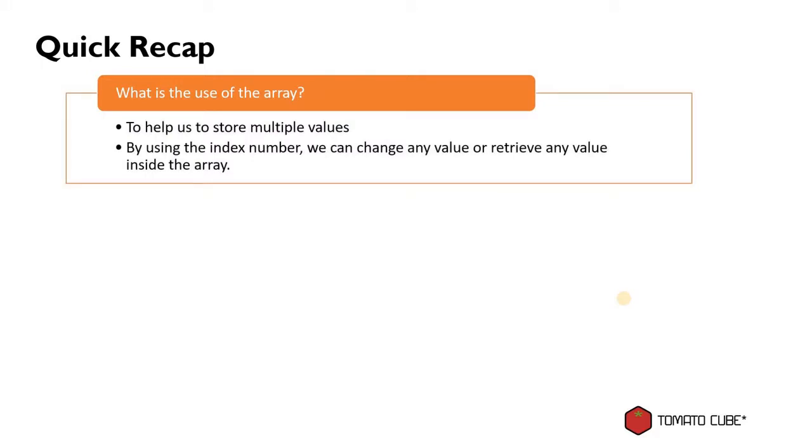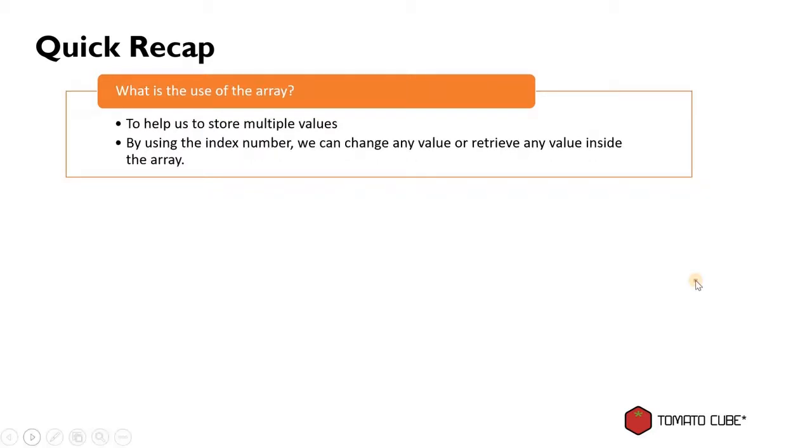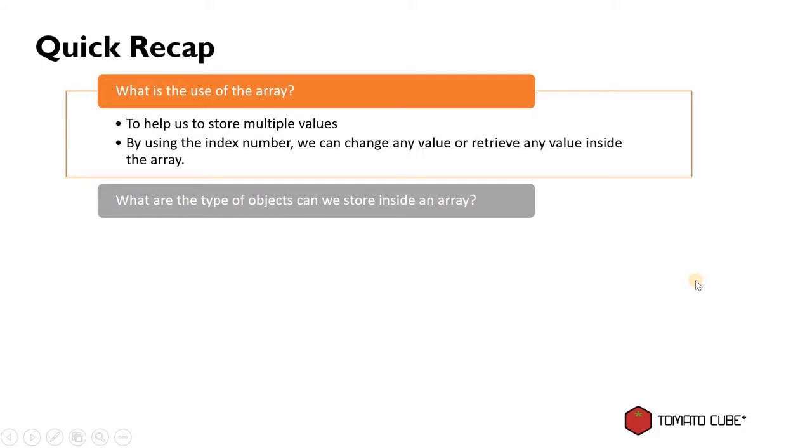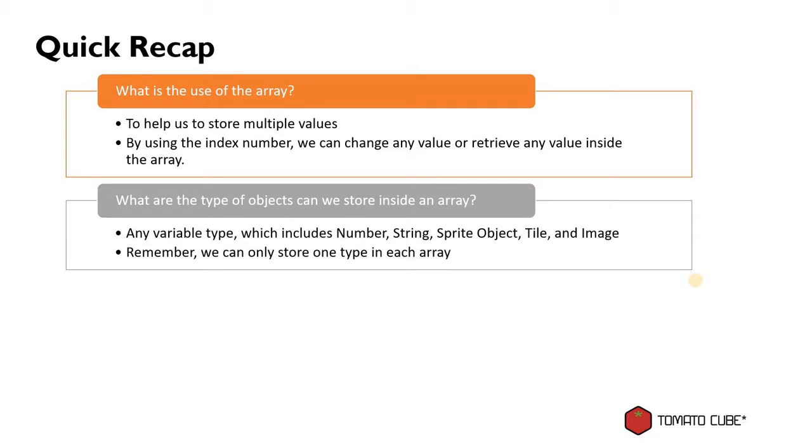Alright, a quick recap of what we learned today. What is the use of an array? We use an array to help us store multiple values. And by using the index number, we can access each of the items inside the array so that we can change the value or retrieve the value. What types of objects can we store inside an array? Any variable type, which includes number, string, sprite object, tile, and image. But remember, we can only store one type in each array.